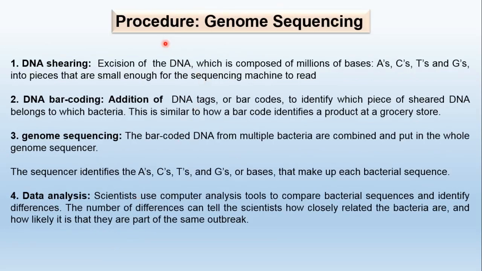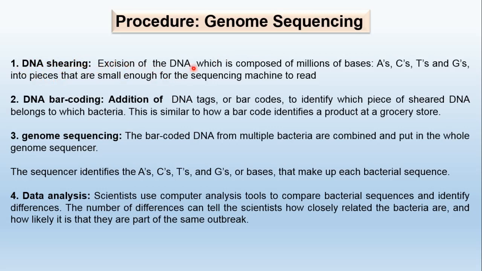Now we will see what the procedure for genome sequencing is. What exactly are the genome and genome sequencing? The genome is the entire set of genetic material. Suppose in a human being, the entire 23 pairs of chromosomes is known as that genome. In the first step, DNA shearing,